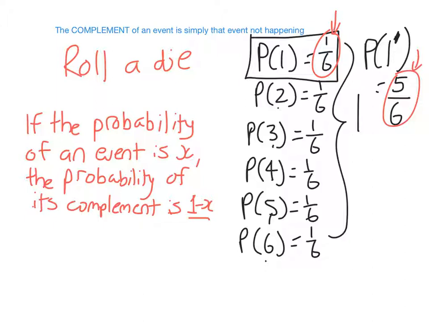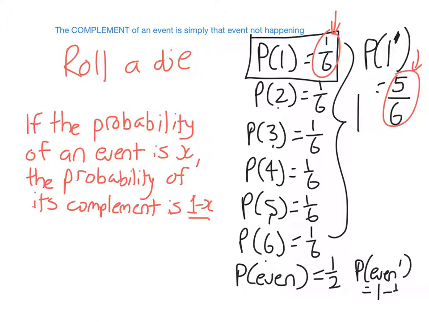So another example I gave you earlier: if I roll a die, the probability that I get an even number is a half. So the probability that I do not get an even number, i.e. that I get an odd number, is just 1 minus a half, which is also a half. So we've got to make sure that we're careful. Sometimes people confuse complement event with the opposite, and that isn't always the case.